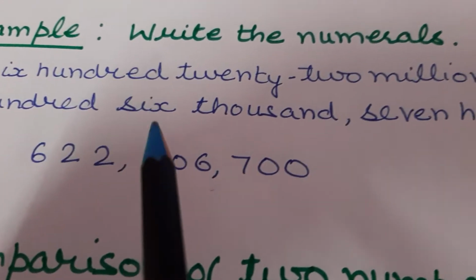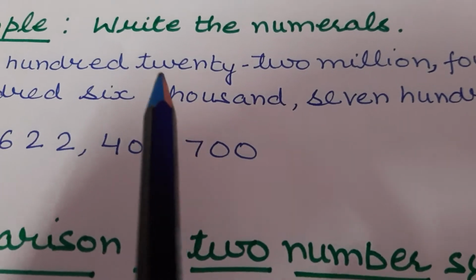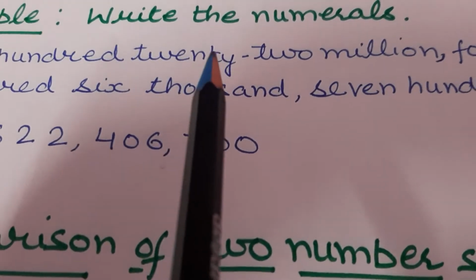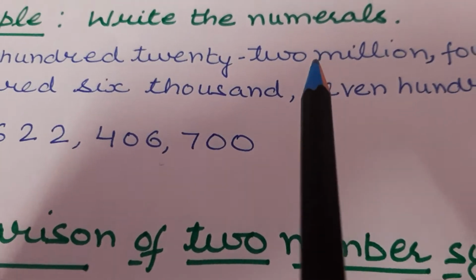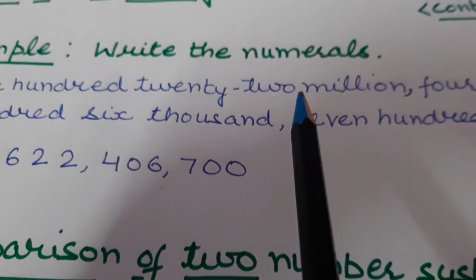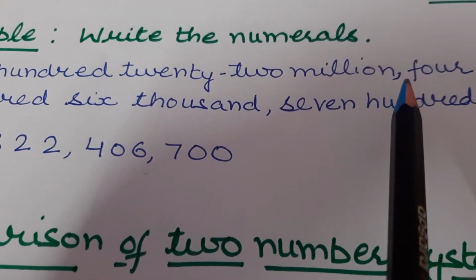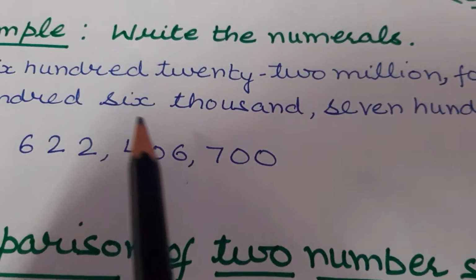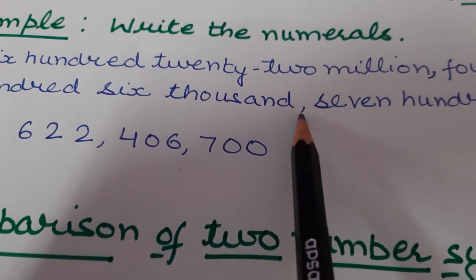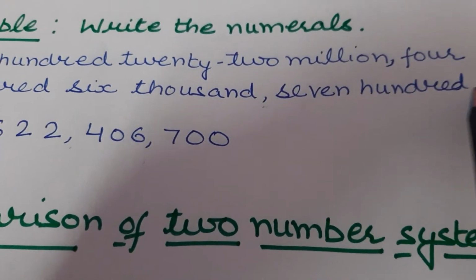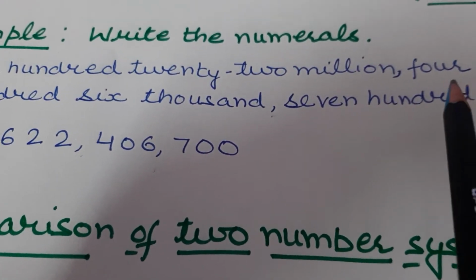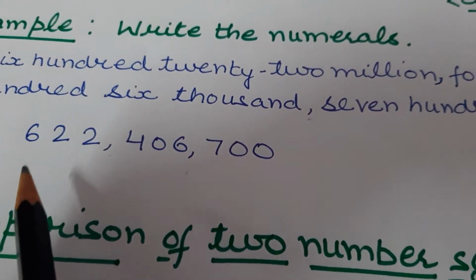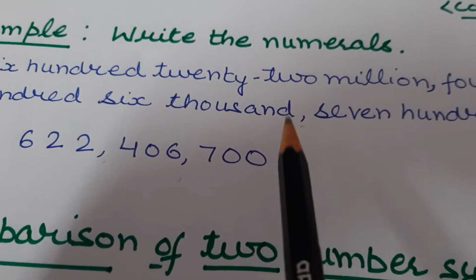Okay, so first we will put commas according to periods. First period is million, so we will put comma after million. Then next period is 1000, so we will put comma after 1000. Then ones period.